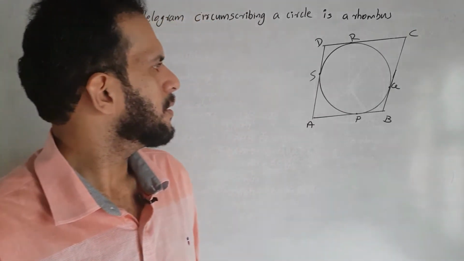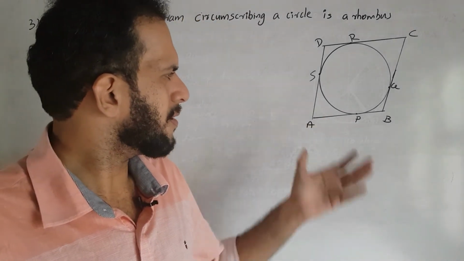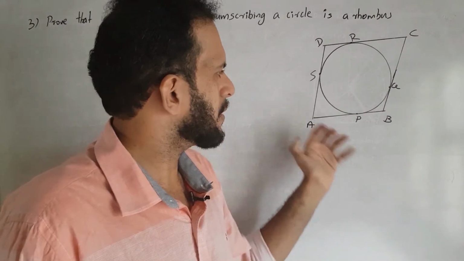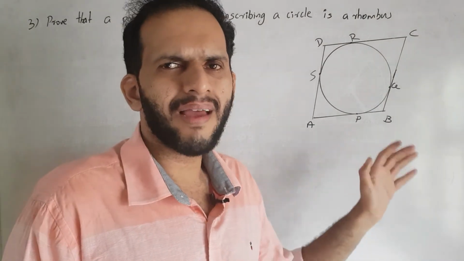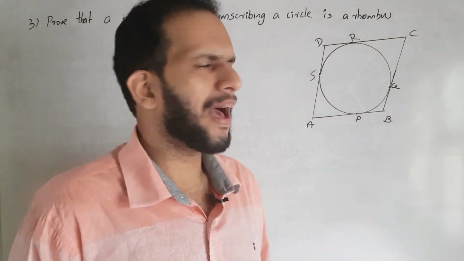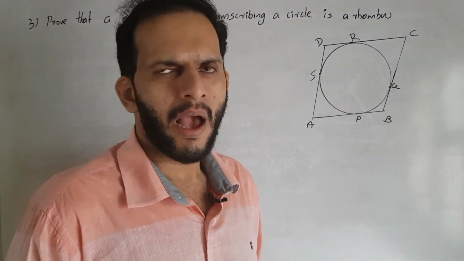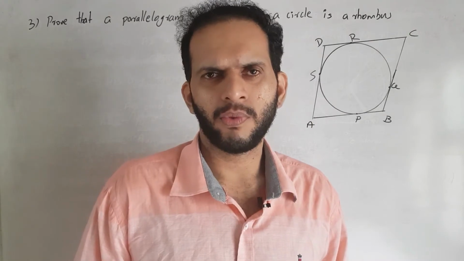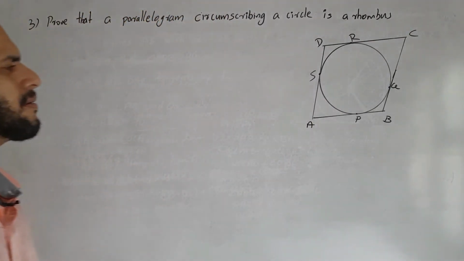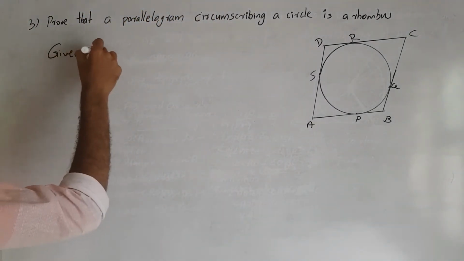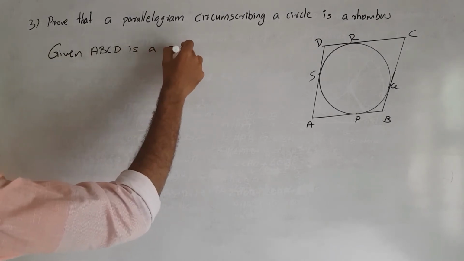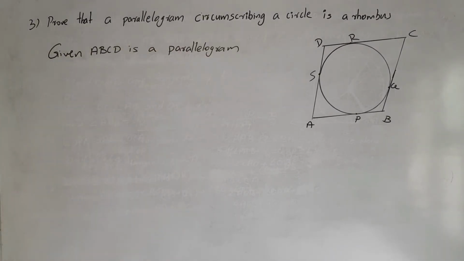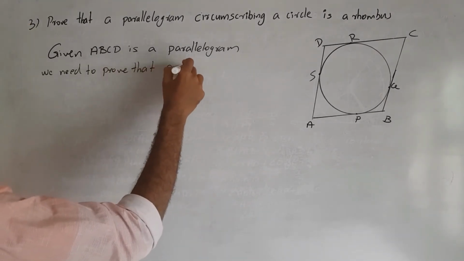So how do we prove this? It is already given that ABCD is circumscribing a circle. So all the sides of this parallelogram are tangents of the circle. P, Q, R and S are the points of contact. We start like this. Given ABCD is a parallelogram. Then we need to prove that ABCD is a rhombus.